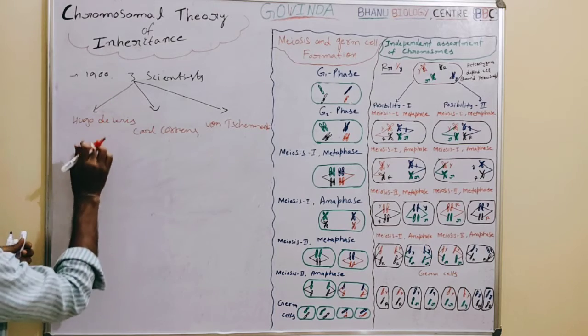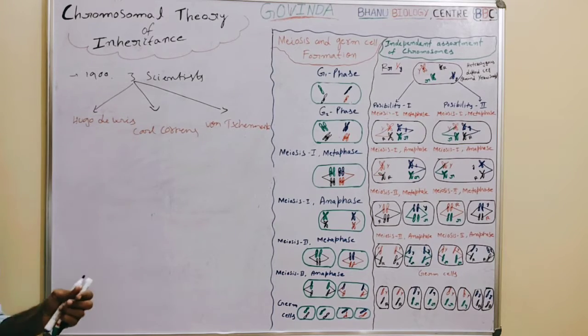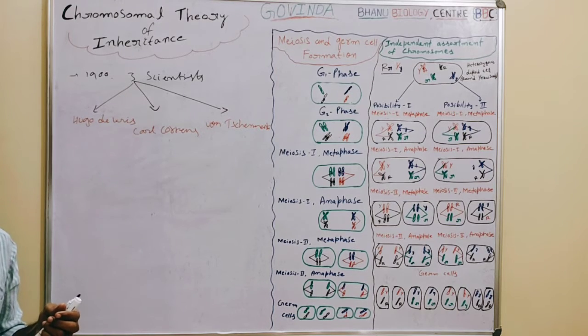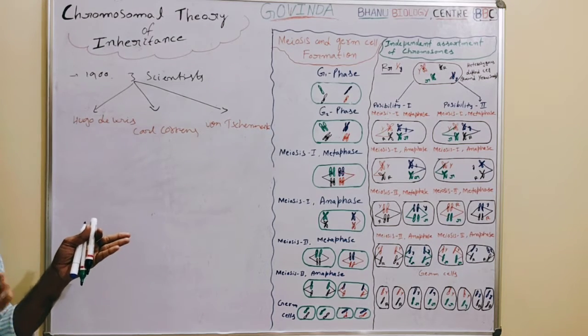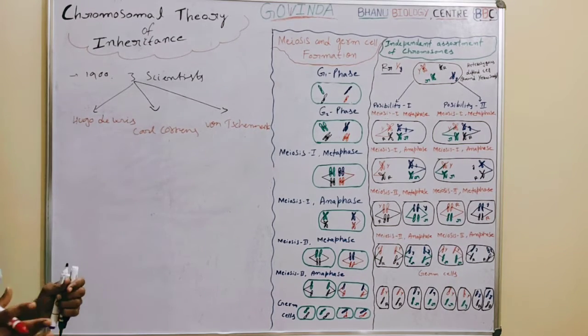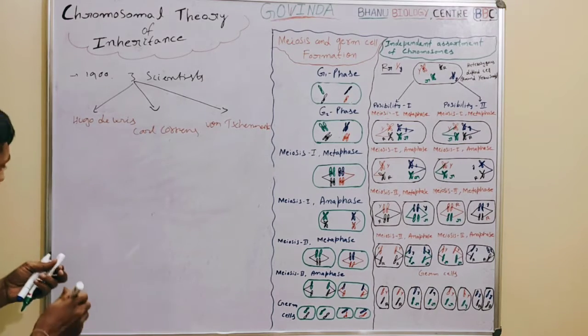In the year 1900, these three scientists rediscovered Mendel's work. They focused on Mendel's results and did experiments to know whether his results were true or false. Right.